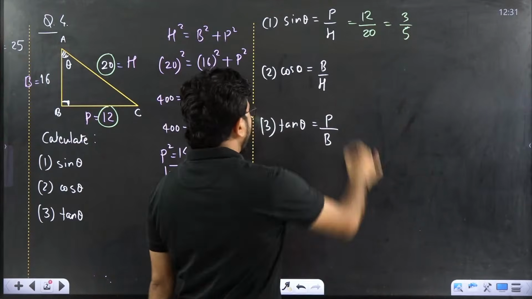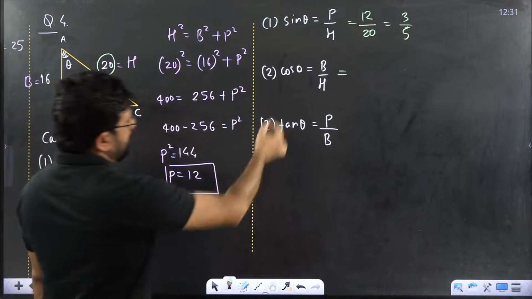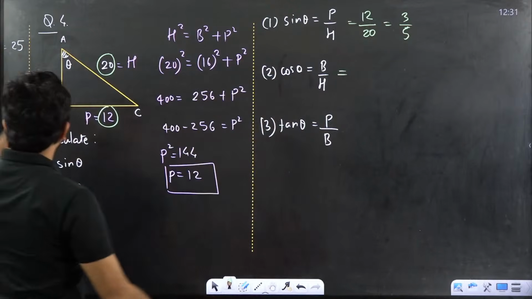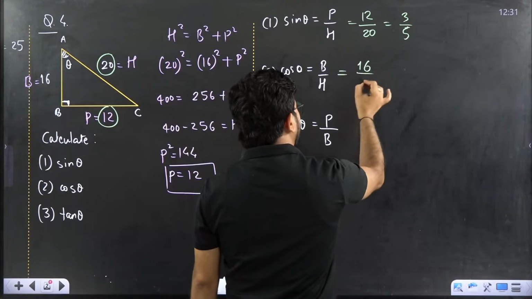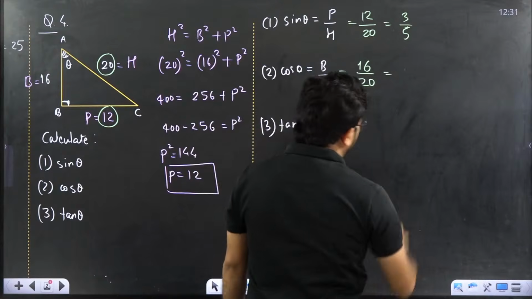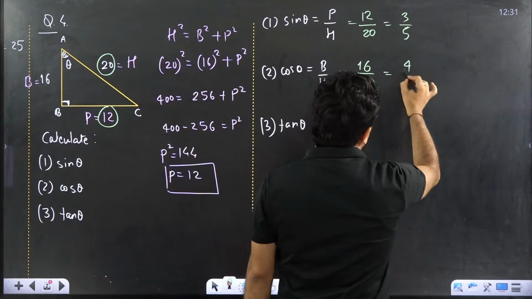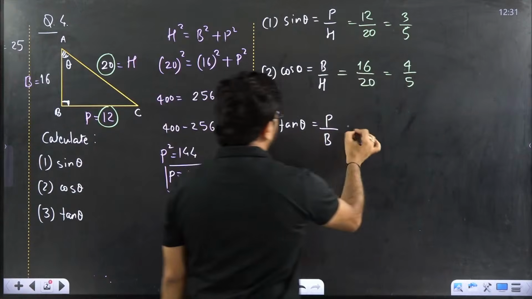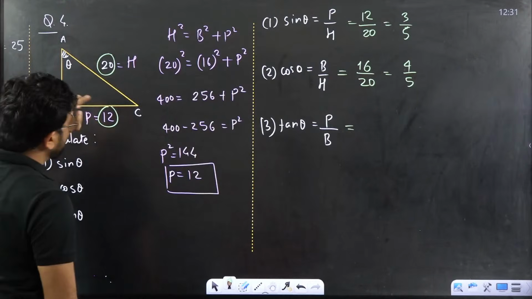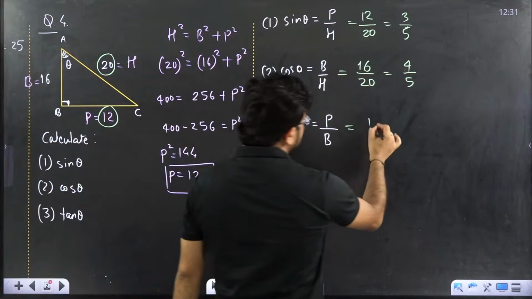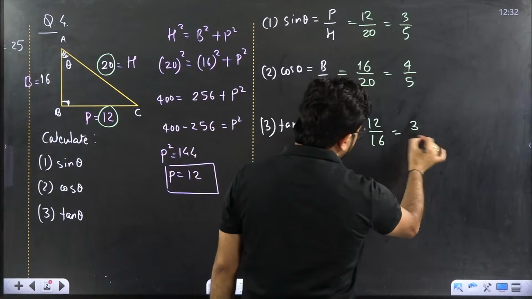No problem. Next is what, beta? Cos theta. Cos theta is what? B by H. B is how much? 16. This is 20. Again you can say this is 16 by 20. Again you can divide by 4. What does this become? 4 by 5. Next, tan theta. Tan theta is what? P by B. P is 12. 12 by 16. Divide by 4. This would be 3 by 4.